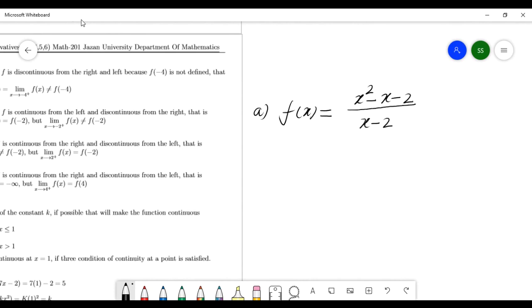So you have to check where this function is discontinuous. For the discontinuity, you have to check where this function is not defined.